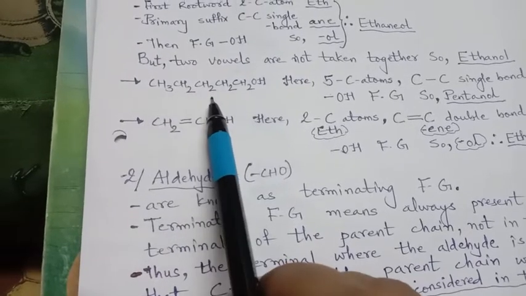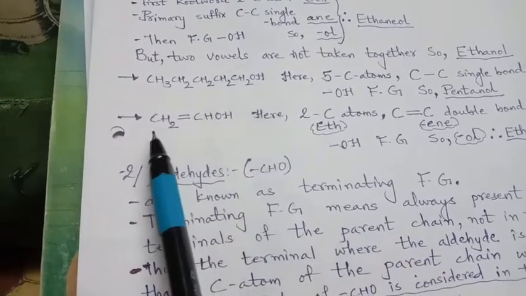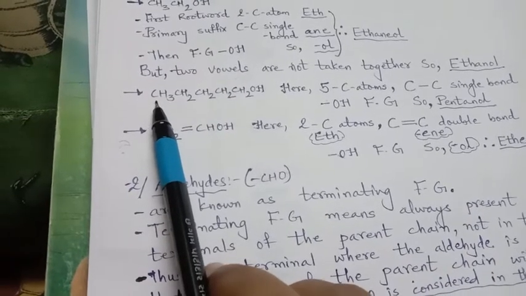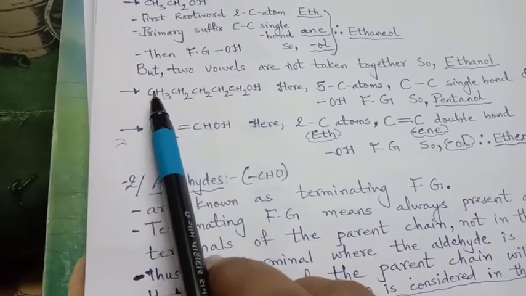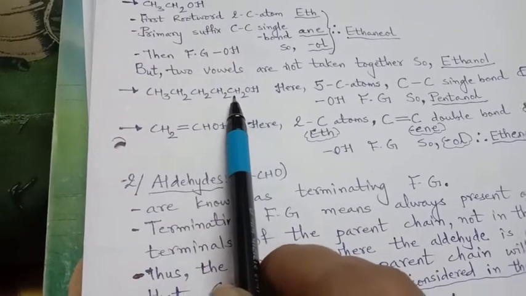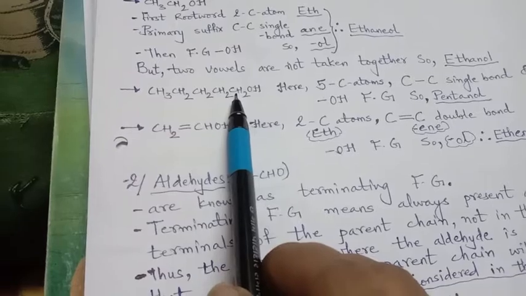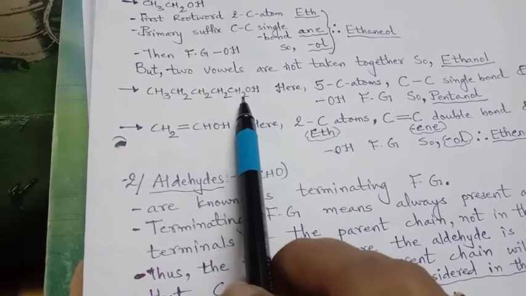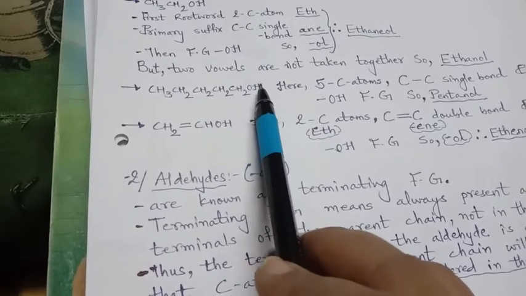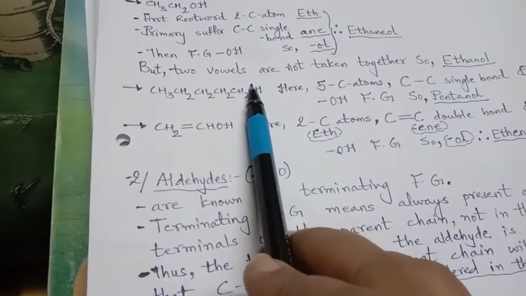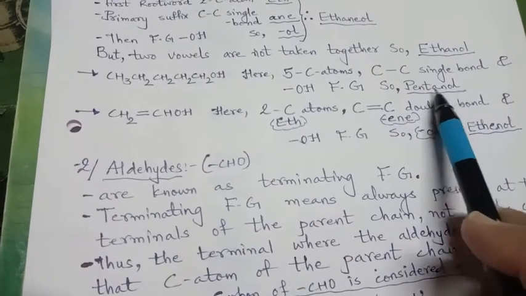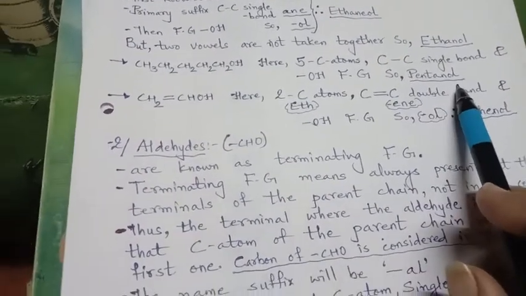One more example: CH3, CH2, CH2, CH2, CH2OH. Now what is our first step? The root word. So count the number of carbons: 1, 2, 3, 4, 5. So pent, right? Now all single bonds, so ane, pentane. But here the functional group OH is added, so it will end with the secondary suffix OL. So here it is pentanol.